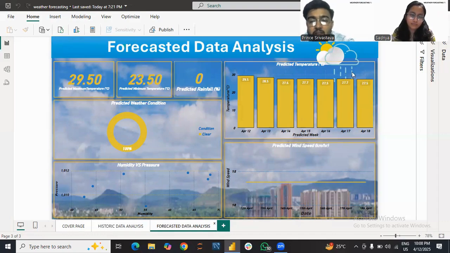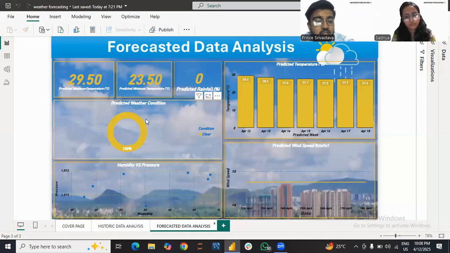The bar chart to the right shows daily predicted temperatures, which are pretty steady all week. Wind speed is also calm, and the pressure scatter plot shows that stable atmospheric conditions are there, which is no surprise.